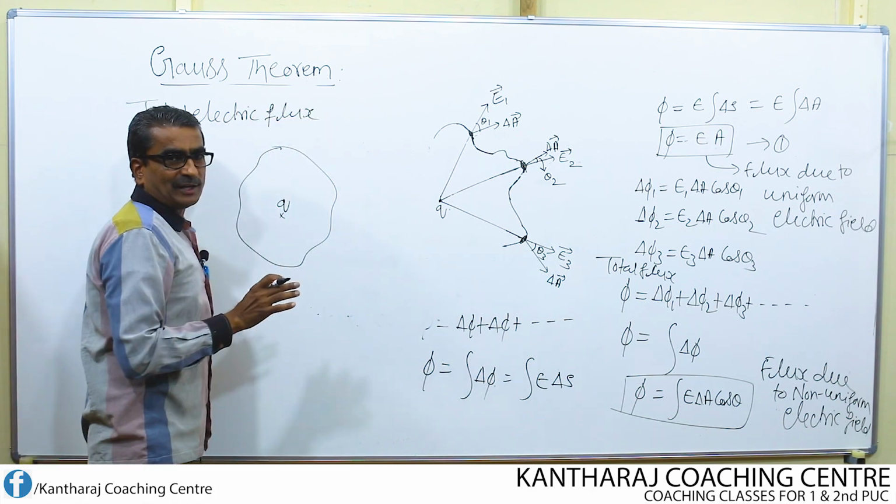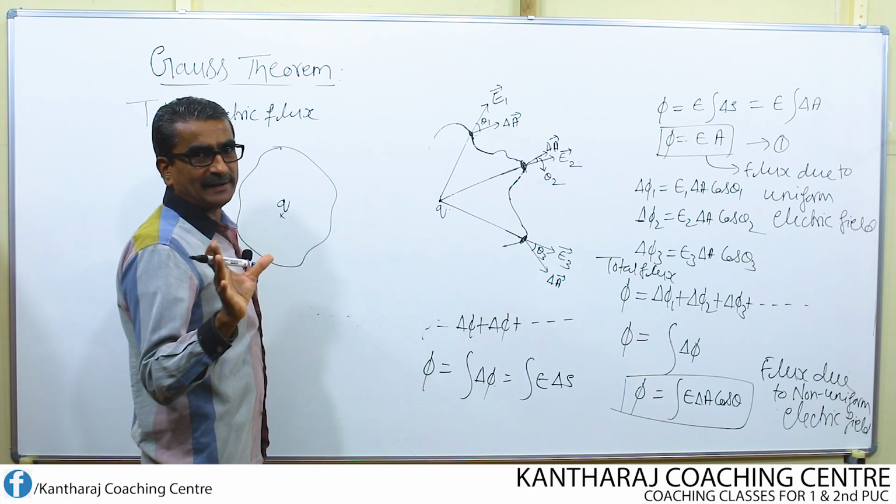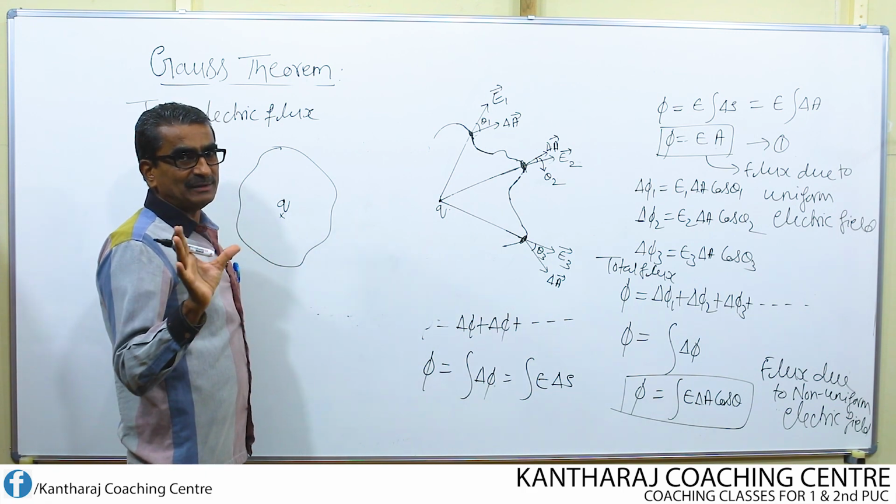Remember, electric flux is nothing but the quantity which determines the electric field.